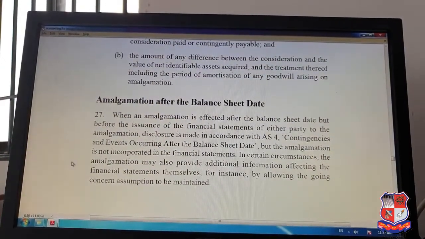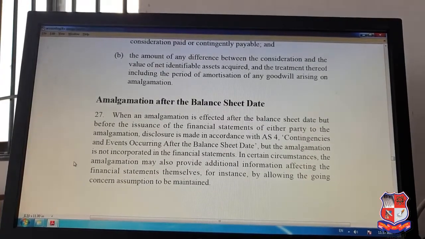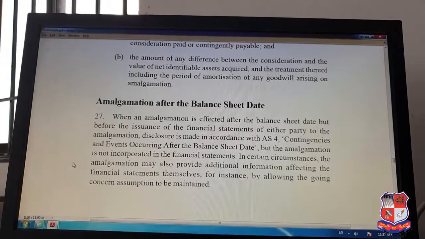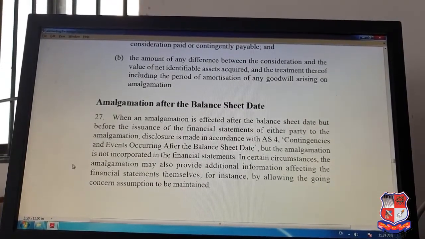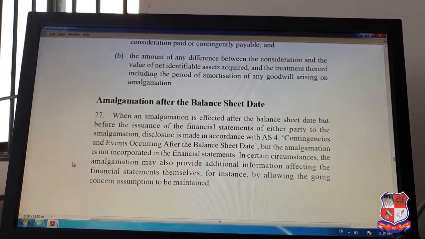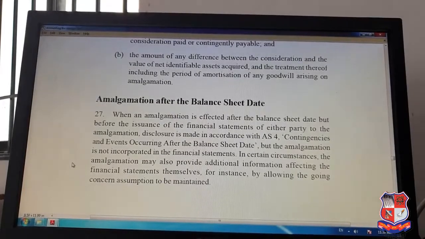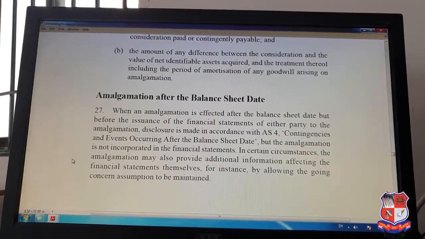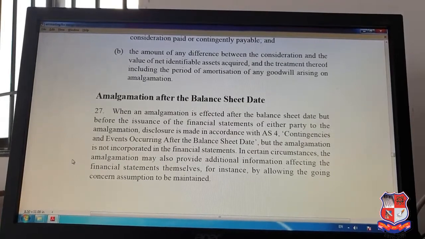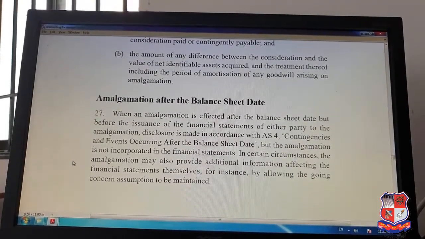Then amalgamation after the balance sheet date. When the amalgamation is effected after the balance sheet date but before the issuance of the financial statements of either party to the amalgamation, the disclosure is made in accordance with Accounting Standard 4, which is Contingencies and Events Occurring After the Balance Sheet Date, specially prepared for those contingencies, right? But the amalgamation is not incorporated in the financial statements. In certain circumstances, the amalgamation may also provide additional information affecting the financial statements themselves, for instance by allowing the going concern assumption to be maintained.